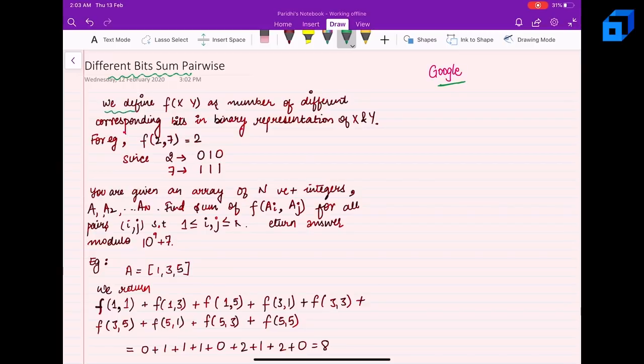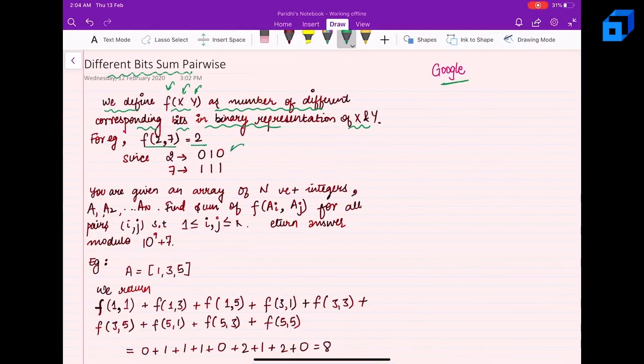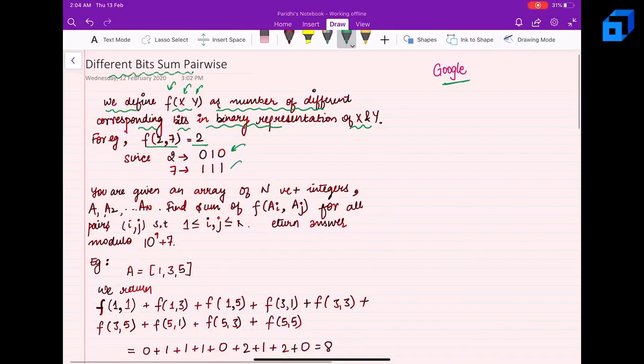We define f of x, y. F is a function that takes two parameters x and y. It is defined as the number of different corresponding bits in the binary representation of x and y. So f of 2, 7 is equal to 2. How? 2's representation in binary is this and 7's representation is this, and both of these numbers differ at 2 bit positions. So first is this and second is this, therefore the answer is 2.